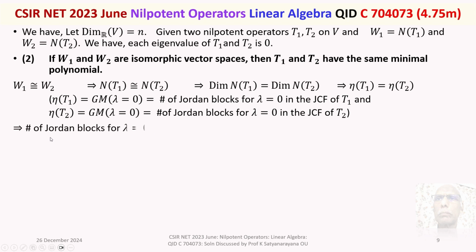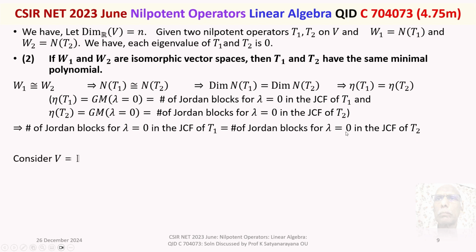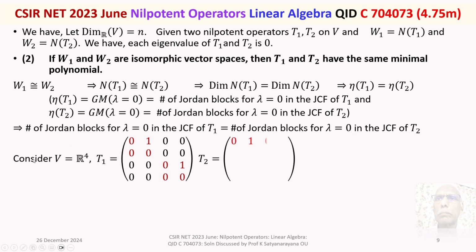Right. That means the number of Jordan blocks for lambda equal to 0 in the JCF of T1 is equal to the number of Jordan blocks for lambda equal to 0 in the Jordan canonical form of T2. We consider a counter example here.